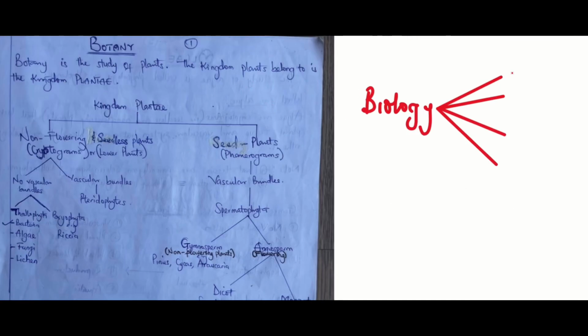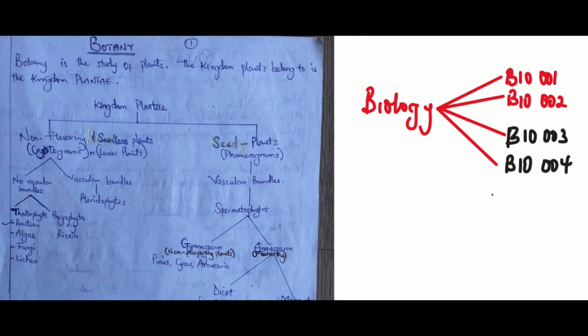We all know that biology in JUPEB is subdivided into four. The first is Bio 1, which tells us about general biology. Then the next is Bio 2, which is all about microbiology. The third is Bio 3, which is all about botany. And Bio 4 is zoology.